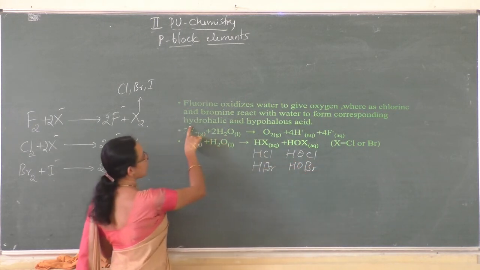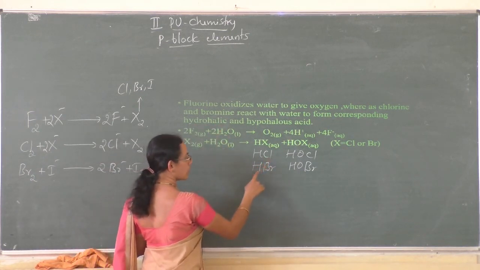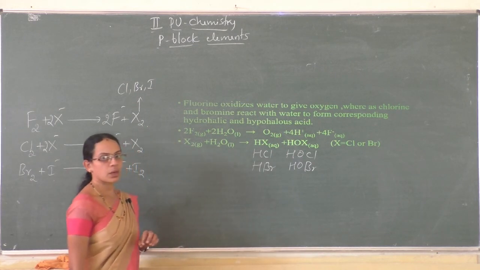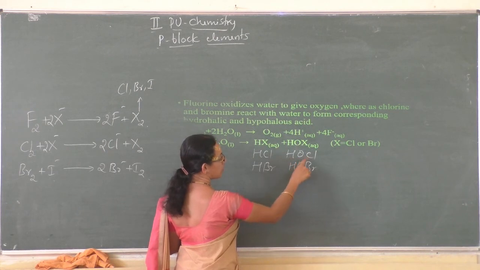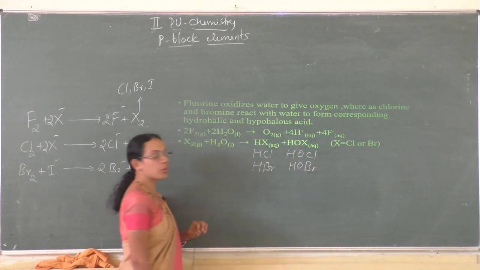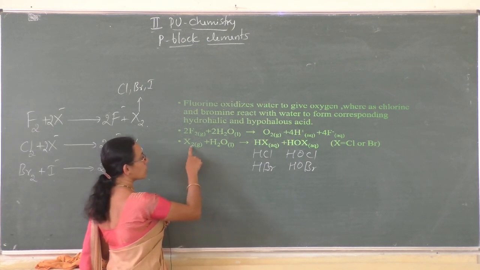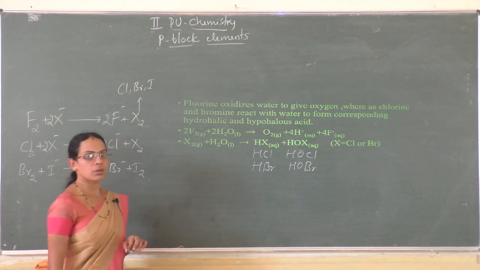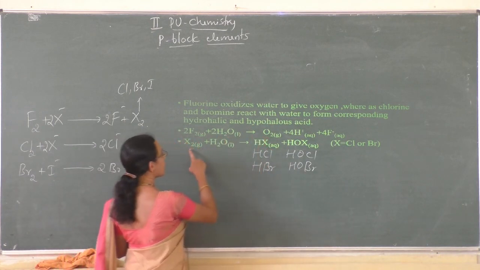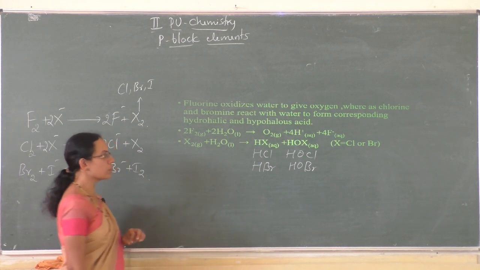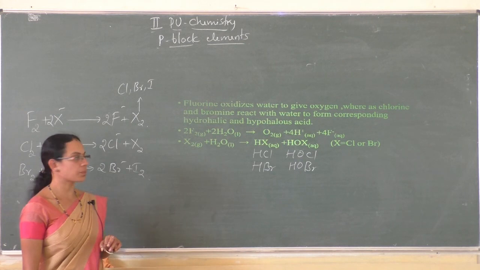So hydrohalic means hydrochloric and hydrobromic, and hypohalous means hypochlorous and hypobromous acid. This happens when chlorine or bromine reacts with water, whereas when fluorine reacts with water it oxidizes water to oxygen, but when chlorine reacts with water it gives hydrohalic and hypohalous acid, right?